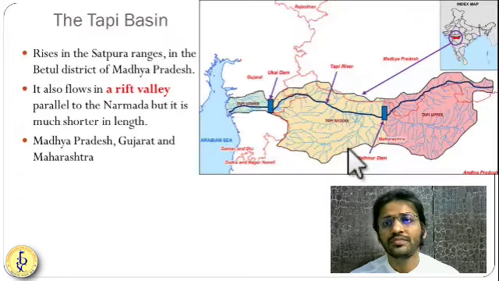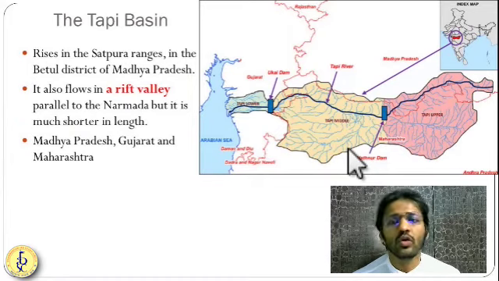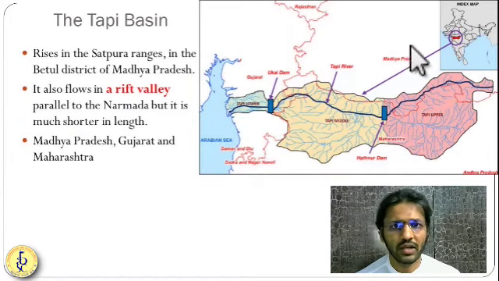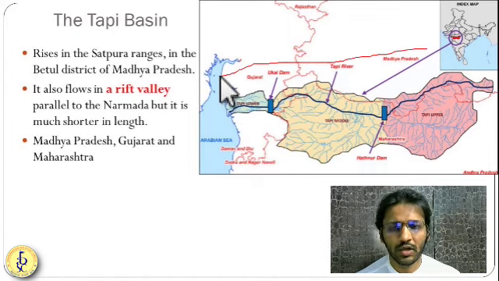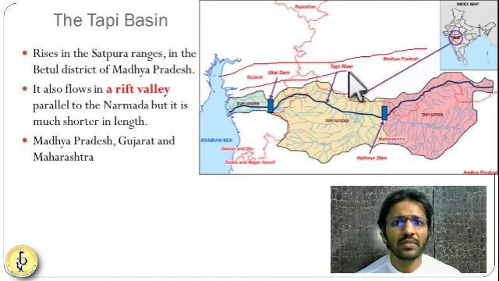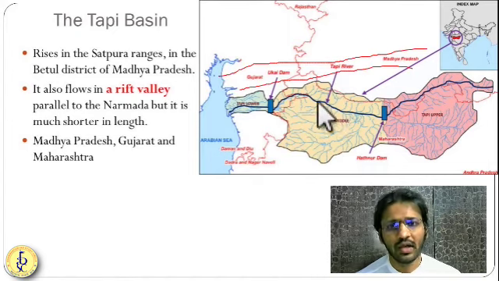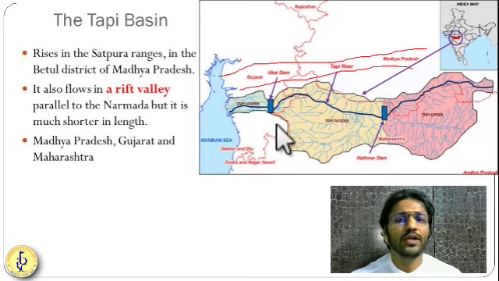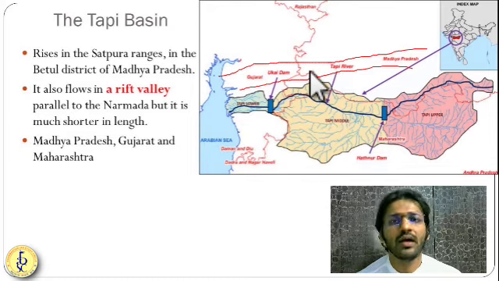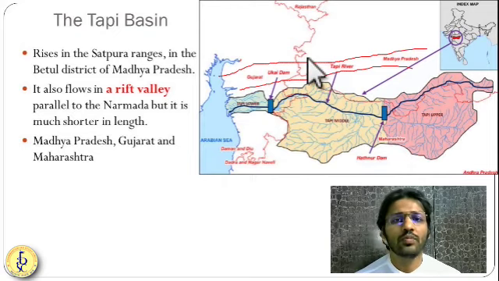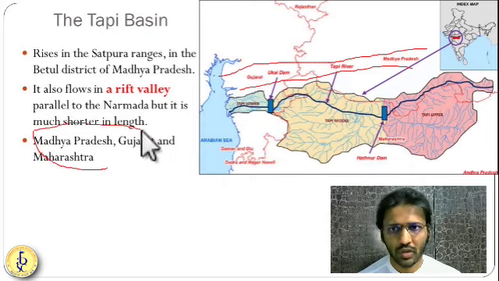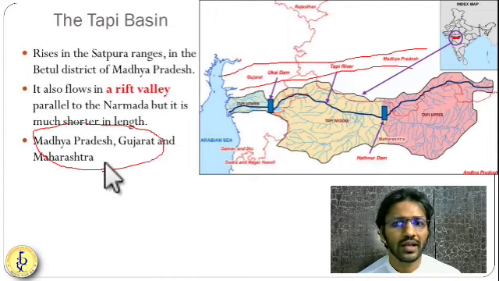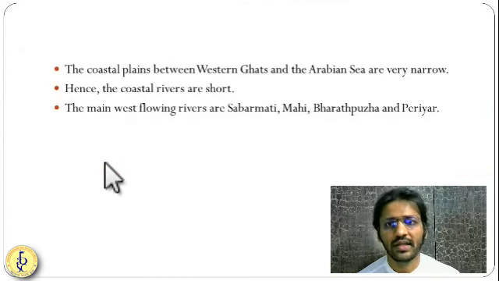Okay. Now the next river is the Tapi. Just south of the Narmada, here you can see we have Narmada over here, then you have the Satpura in between, and then you have the Tapi over here. So the Tapi river is also flowing through a ready-made rift valley, but this is a shorter rift valley compared to Narmada. Narmada has a little longer rift valley, but Tapi has a little shorter rift valley. It is flowing through Madhya Pradesh, Gujarat, and Maharashtra. Okay, so this is one of the very important rivers in central India.